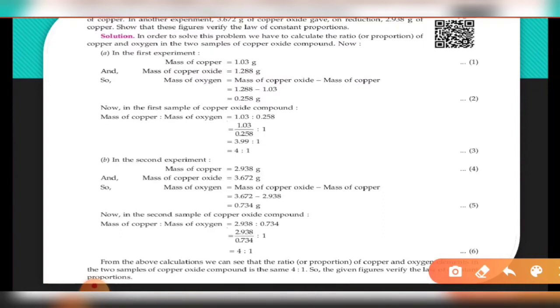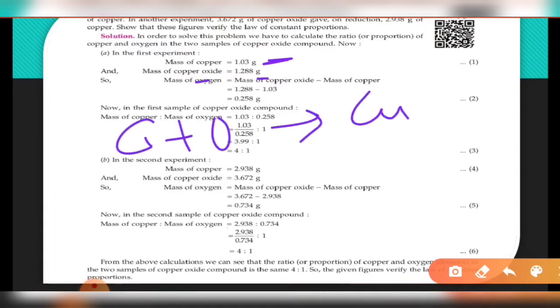So for that, in the first case, what we have observed: mass of the copper is 1.03 grams, mass of the copper oxide is 1.288 grams. So copper plus oxygen will give you the copper oxide. Here we can find the mass by the law of conservation of mass, that mass can neither be created nor be destroyed. The total mass of reactants will be equal to the product.